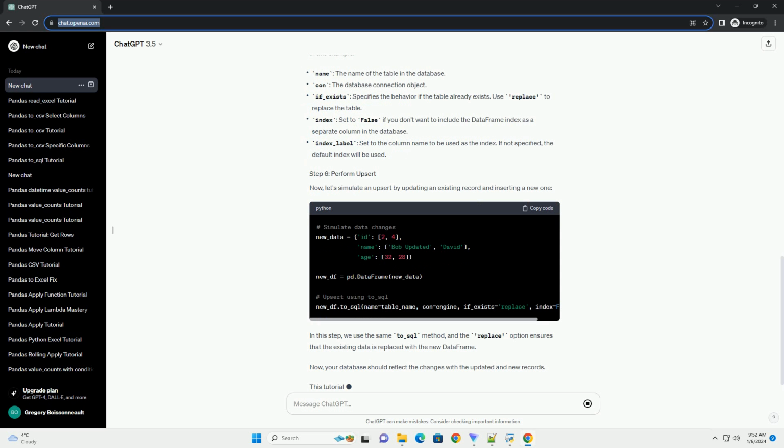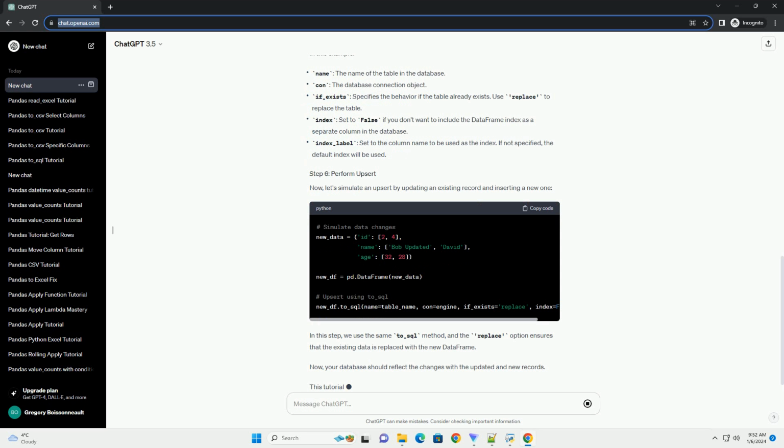Make sure you have pandas and SQLAlchemy installed. If not, you can install them using. For demonstration purposes, let's create a simple data frame. Create a connection to your database using SQLAlchemy. Replace the database URL with your own. Now, use the to_SQL method with the if_exists, index, and index_label parameters for upsert.